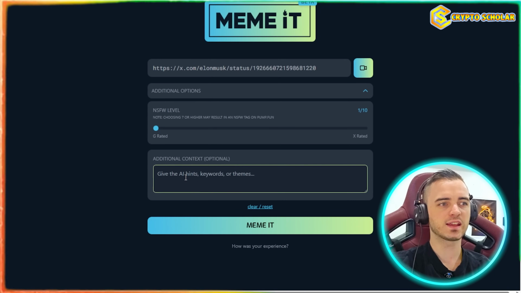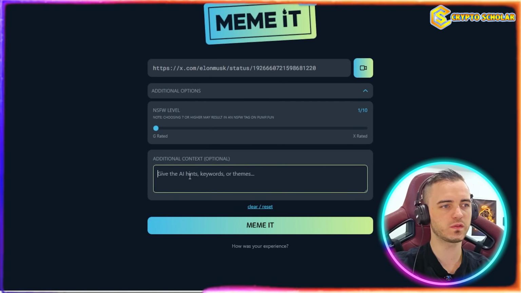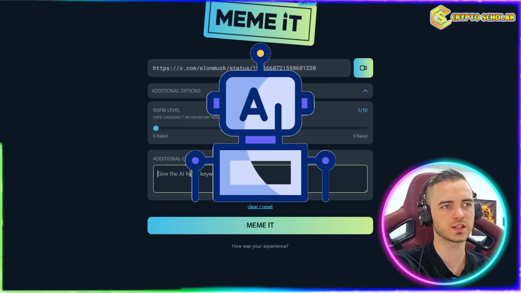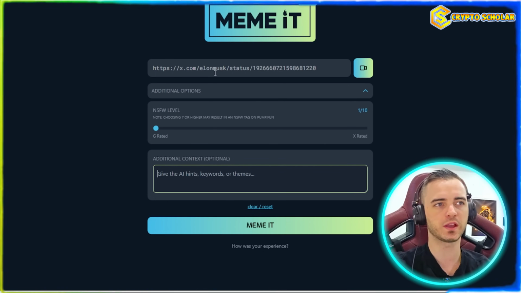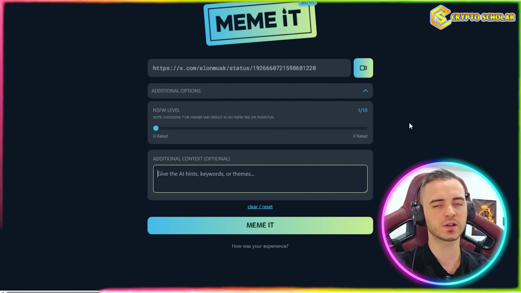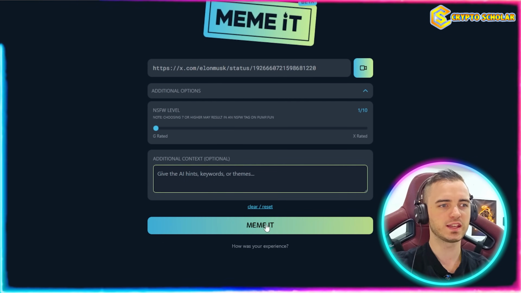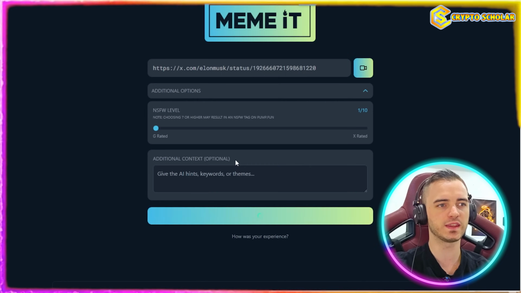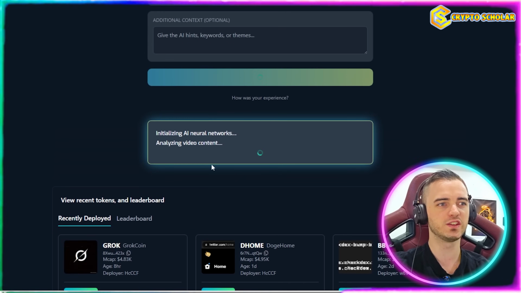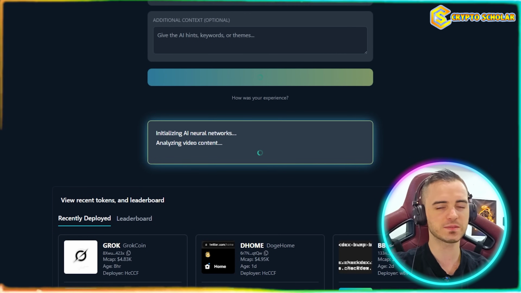We can also add additional context. So if we wanted to tell the AI something that's going to create this, we can basically add it in here as like a bonus prompt to help it create the meme coin. But just to show you how much this works off the bat, what we're going to do is basically just press the MEMEiT button. We're going to say, yes, that is a video on the link. And then it's going to basically use the AI to create this meme coin for us.